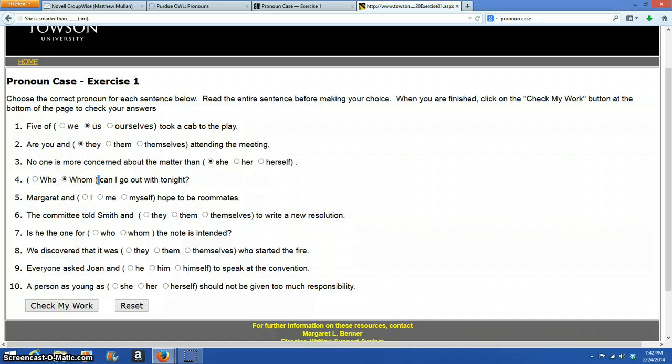But it didn't work in either of these places, so I'm going to try and test out both of those words here. Can he I go out with? Can him I go out with? Doesn't work. Can I he go out with tonight? Can I him go out with tonight? Doesn't work. Can I go him out with tonight? Can I go he out with tonight? Doesn't work there either. So far we don't have an answer for if we need who or whom.